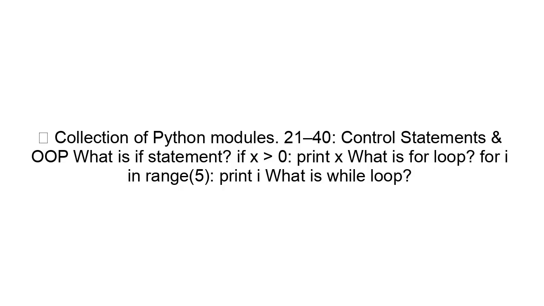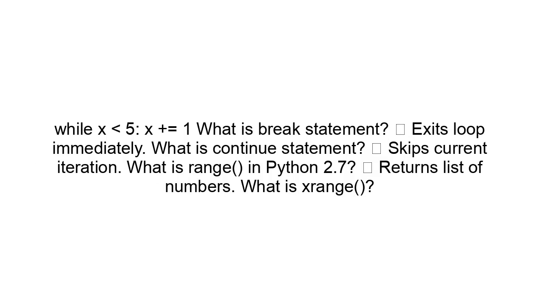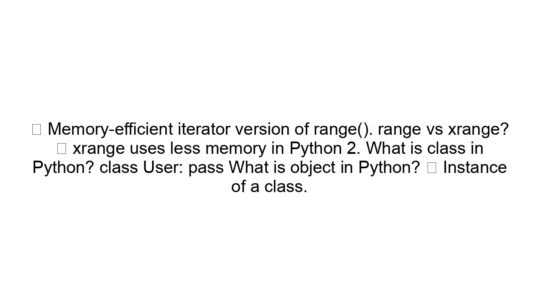Control statements and OOP. What is an if statement? if x > 0: print x. What is a for loop? for i in range(5): print i. While loop: while x == 5: x += 1. What is the break statement? It exits the loop immediately. What is the continue statement? It skips the current iteration. What is range in Python 2.7? It returns a list of numbers. What is xrange? A memory efficient iterator version of range. Range versus xrange: xrange uses less memory in Python 2.